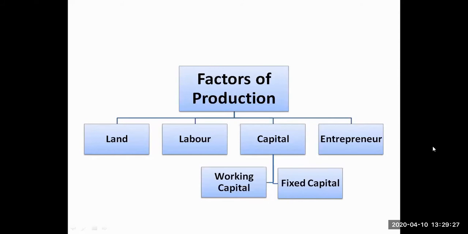Correct. So today we have learned what is production, conversion of inputs into output, then factors of production, land, labor, capital, entrepreneur, then physical capital, working capital, and fixed capital. The other name of entrepreneur is human capital. This is very, very important. Okay. So the topic today for economics is this much.